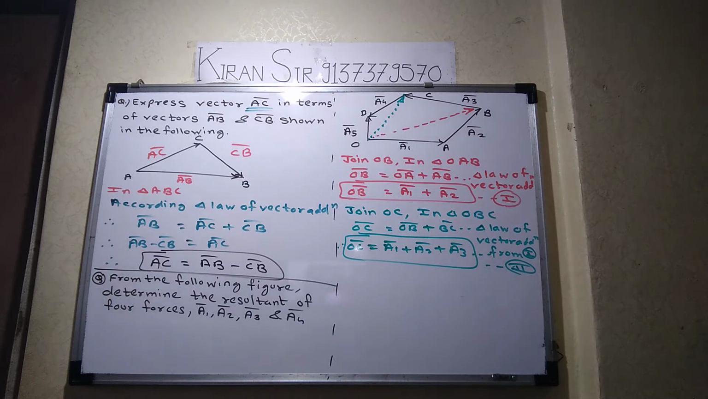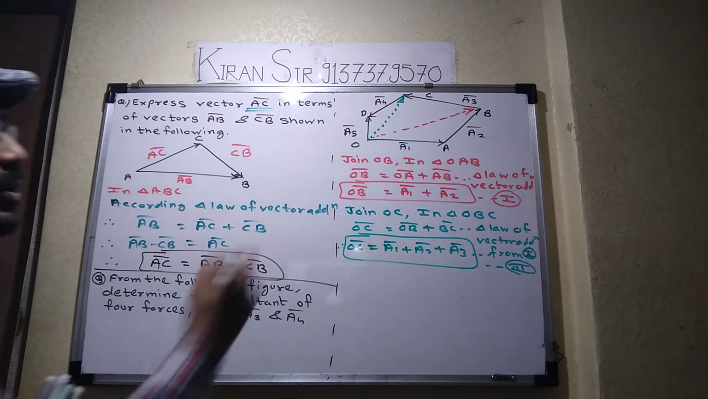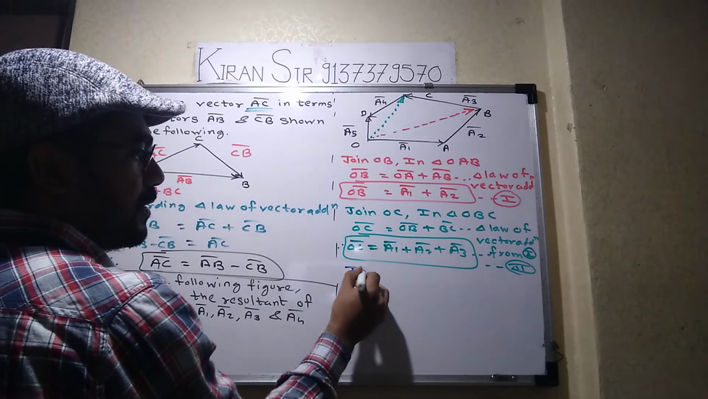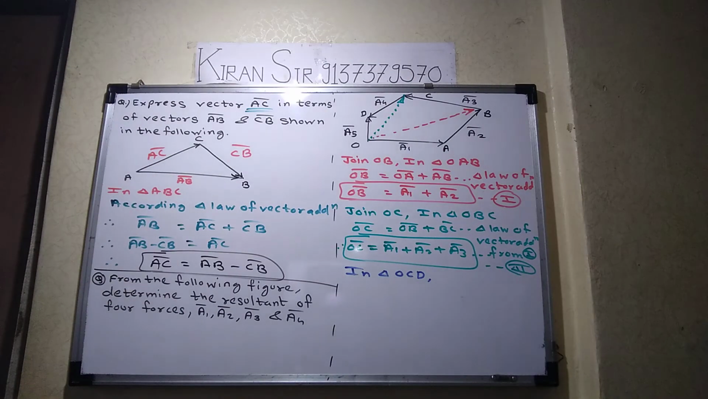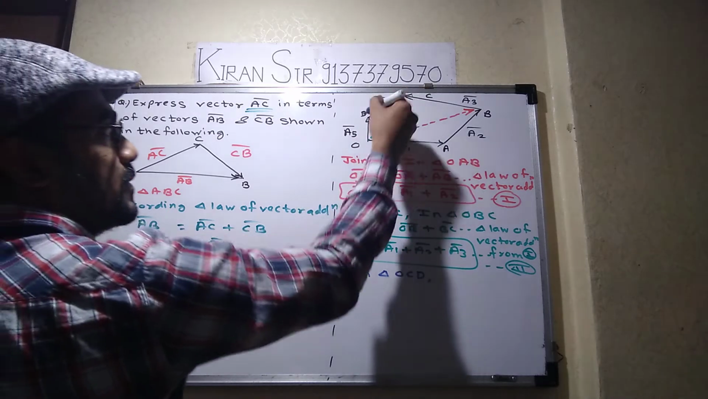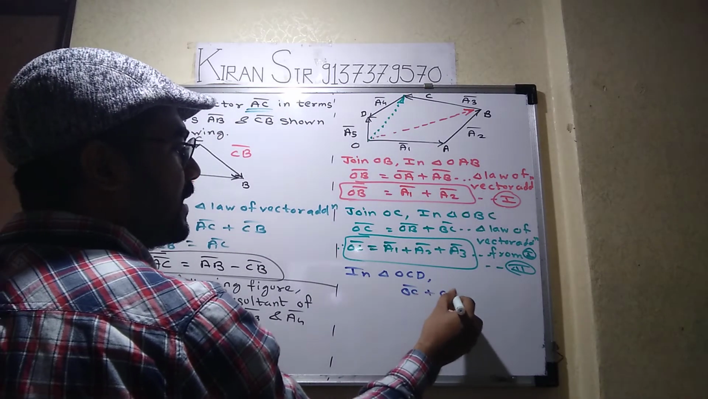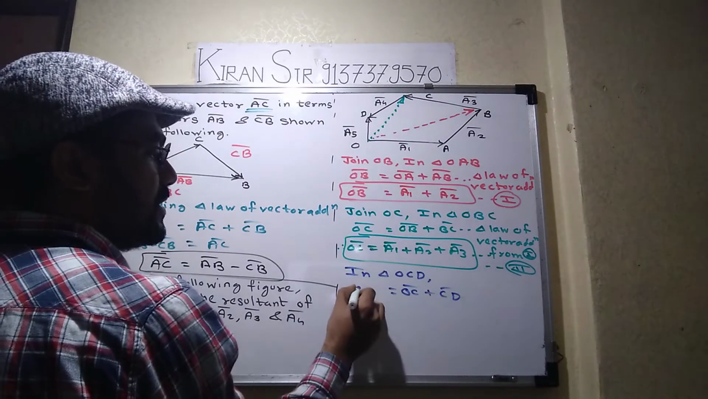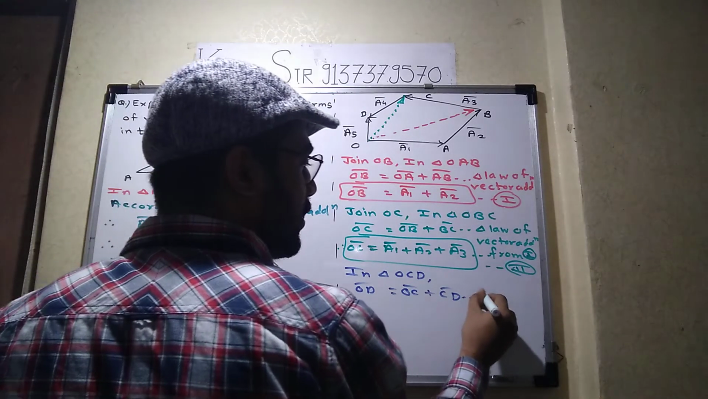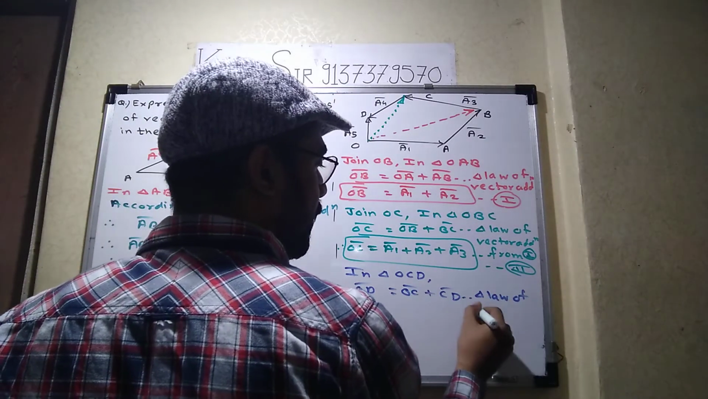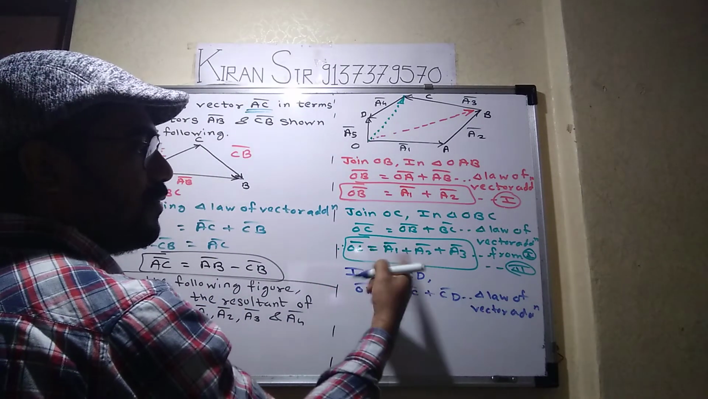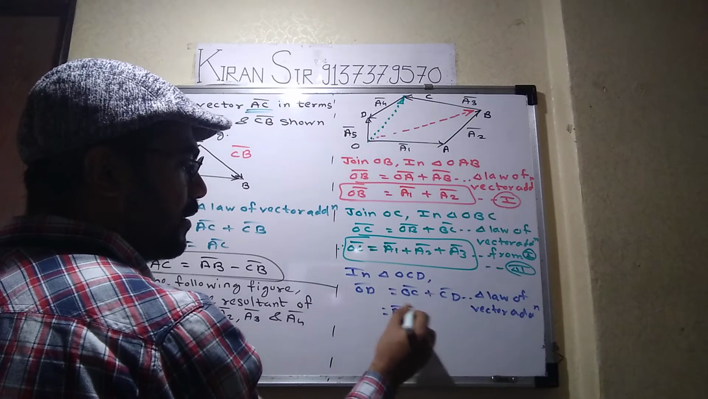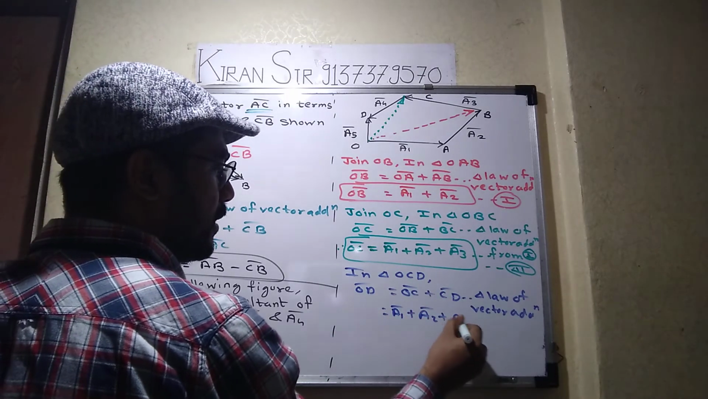Riya Ajay, are you there? Can you hear me? Yes, sir. Okay. So in triangle OCD, which two vectors are in the same sense? OC and CD. Yes. So OC bar plus CD bar is equal to the vector which is in opposite sense, that is OD bar. The reason is triangle law of vector addition. The value of OC bar from 2 is A1 bar plus A2 bar plus A3 bar.